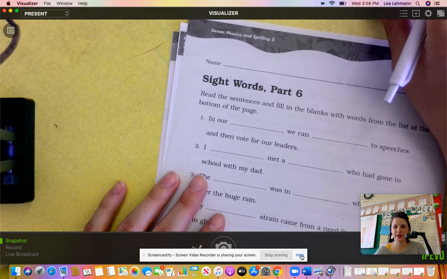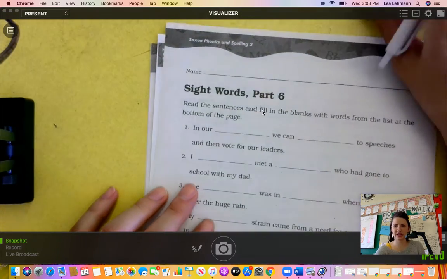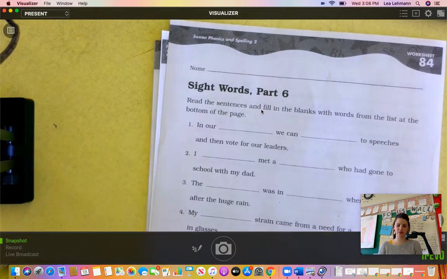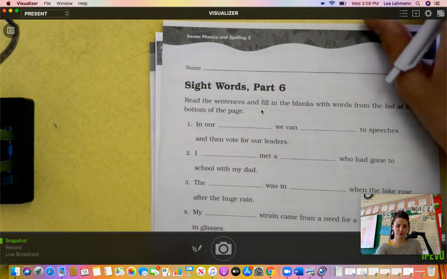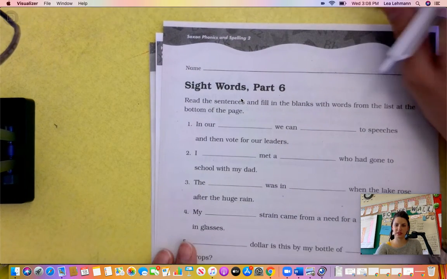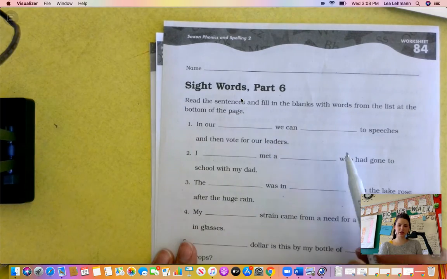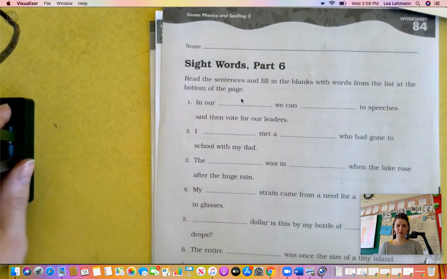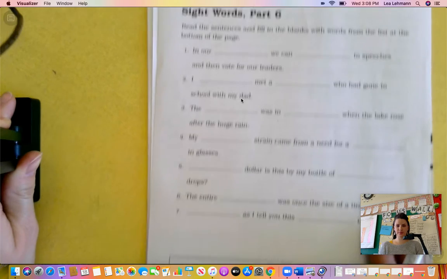Hi, second grade. Okay, we're gonna do worksheet number 84. This is sight words, part 6. I'm gonna read some sentences and we're gonna fill in the blanks. The words that will fill in the blanks are at the bottom here.